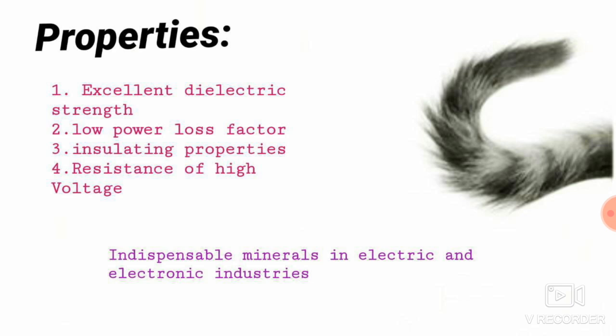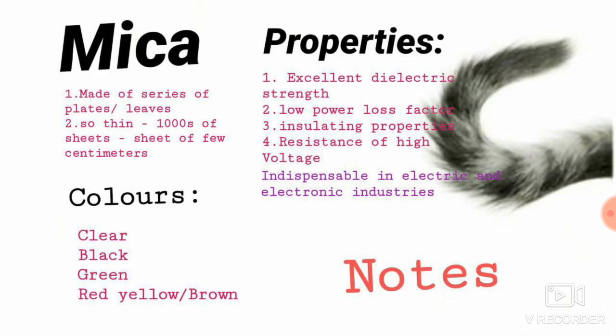Because of these properties, mica cannot be avoided in the industries, particularly electric and electronic industries. They cannot avoid using mica. So mica is a very indispensable part of these industries. So this is about mica. If they ask you to write about the characteristics of mica, you need to write about the colors, the sheets and all, and also add the properties. If they ask about the properties in 3 marks, write one line that it is made up of sheets, and add the properties.